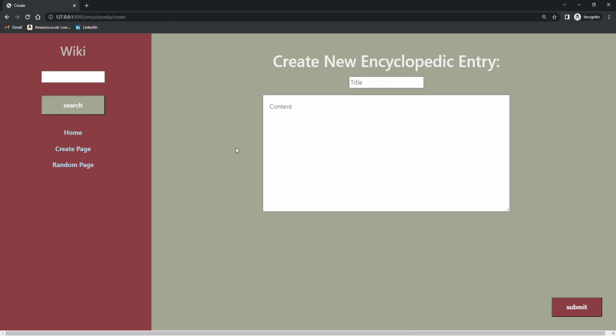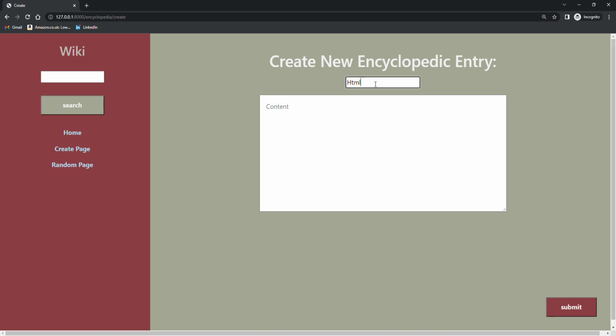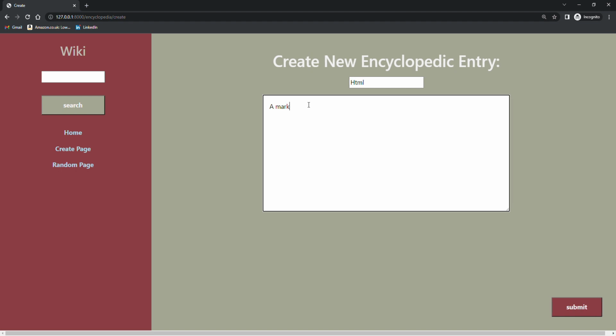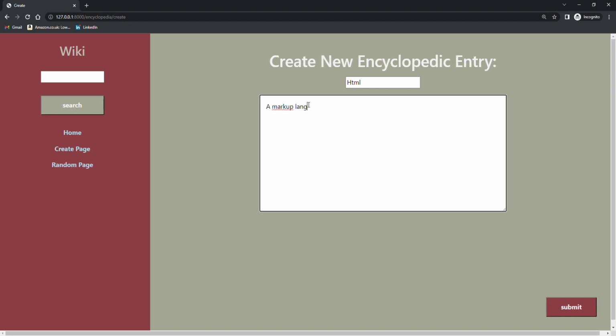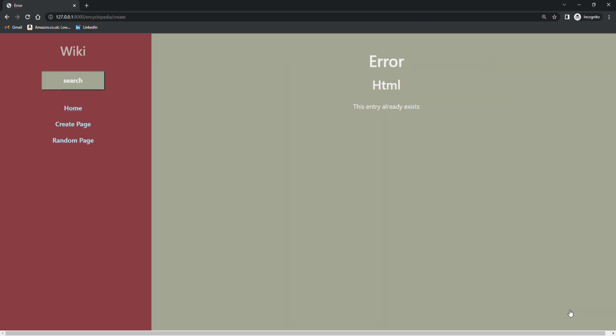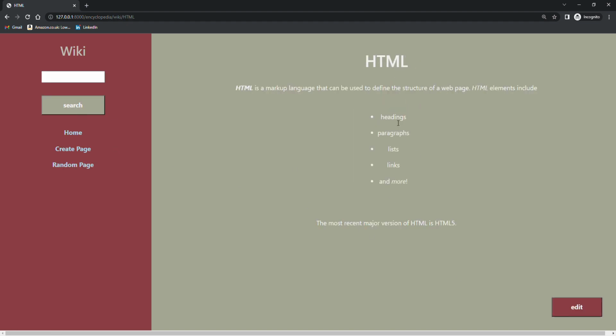That leads us on, we can now edit a page. But just to recap there, if we create a page and we try to create one that already exists, for instance if we put HTML and put a markup language there and press submit, it tells us an error. HTML, this entry already exists. And if we go back to the home and to the HTML, we can see that the original HTML entry file is still there. It hasn't been overwritten.